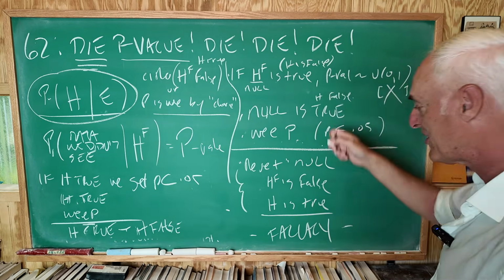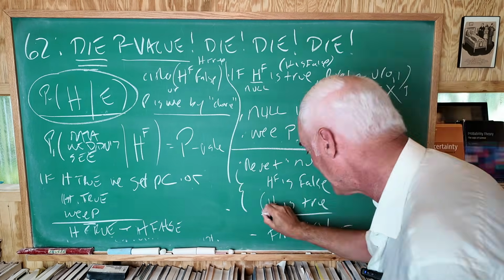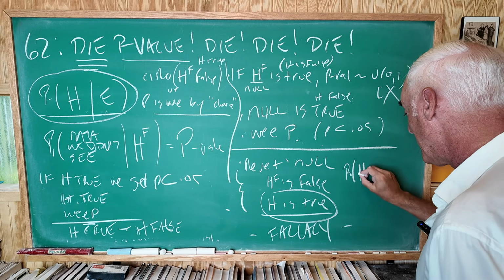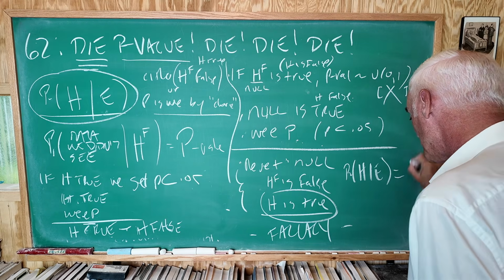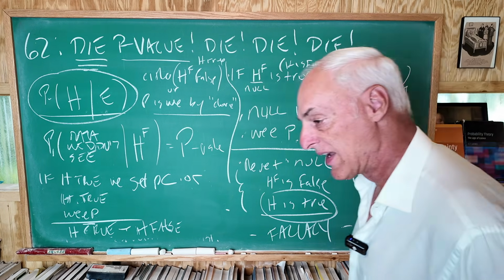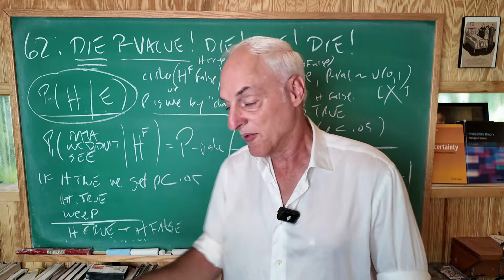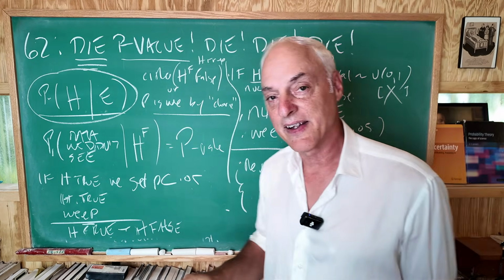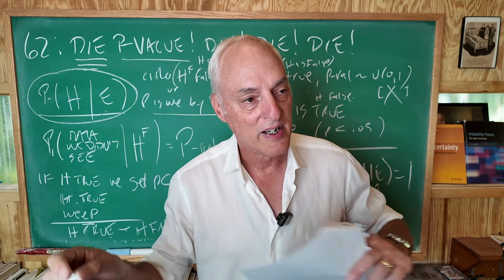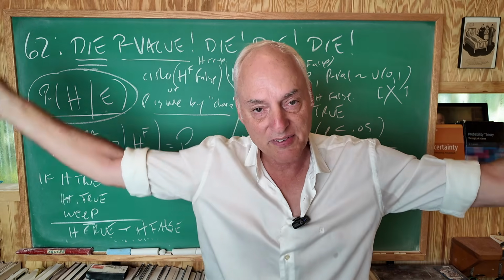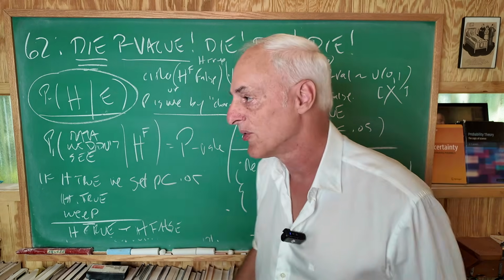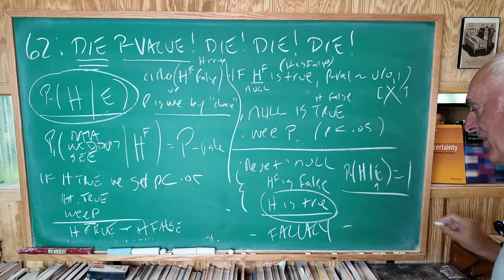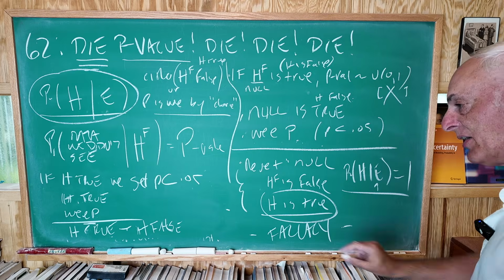But we've rejected the null. We reject the null, and then we're claiming H is true, which is another way of saying the probability of H, given the evidence, is 1. If you're saying something is true, it could be a local truth. That's perfectly fine. We can get a local truth out of this kind of thing and not a necessary truth. It doesn't mean that we have proved a universal necessary truth. Remember, we got lots of local truths that we showed how that thing goes. This kind of thing is possible, absolutely possible, but it's forbidden.